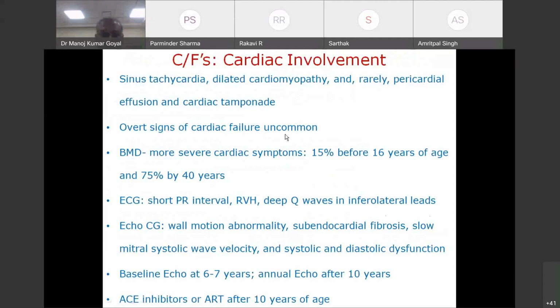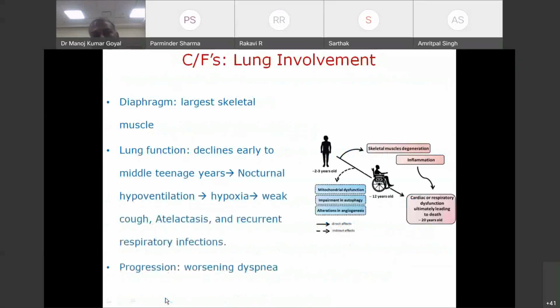I feel the same reason, that because patients with Duchenne are usually confined to bed, they are unlikely to have it. Becker's muscular dystrophy, on the other hand, has more severe cardiac symptoms, 75% by 40 years of age. ECG shows short PR interval, deep Q waves. Echo shows wall motion abnormality, subendocardial fibrosis, systolic and diastolic dysfunction. So based on all these abnormalities, it is now recommended that we obtain a baseline echocardiography at 6 to 7 years of age and thereafter do annual echo after 10 years of age in all patients with Duchenne. And we start them after 10 years of age on either ACE inhibitors or angiotensin receptor blockers.